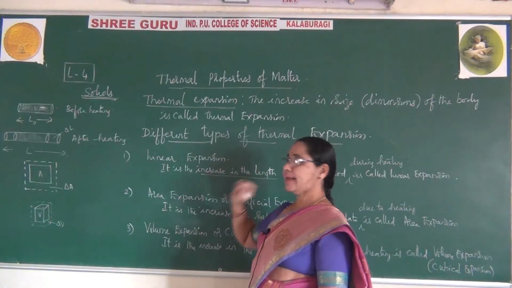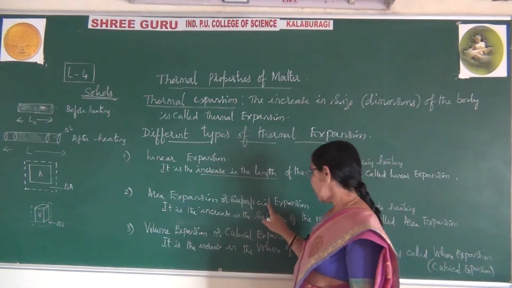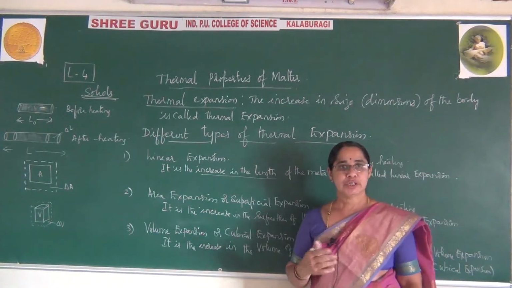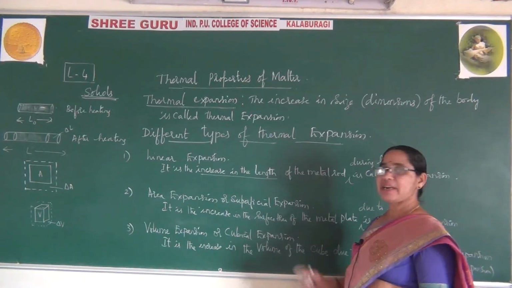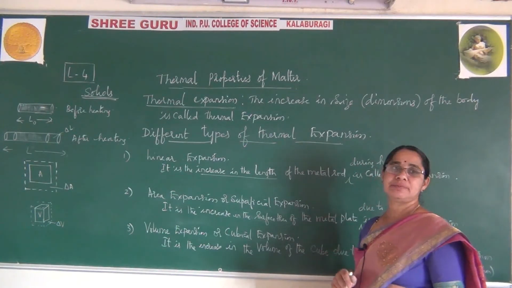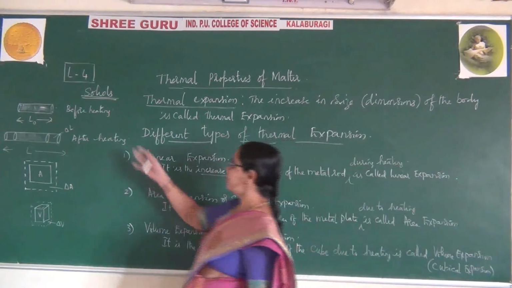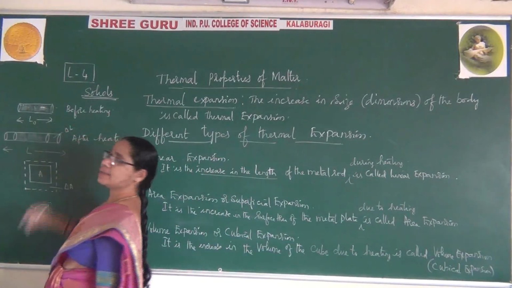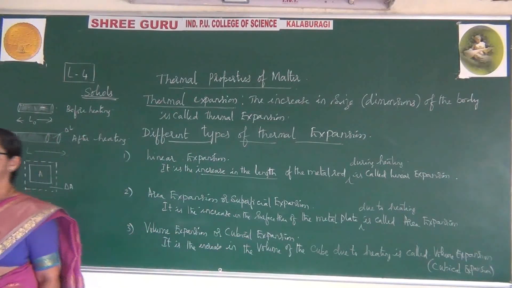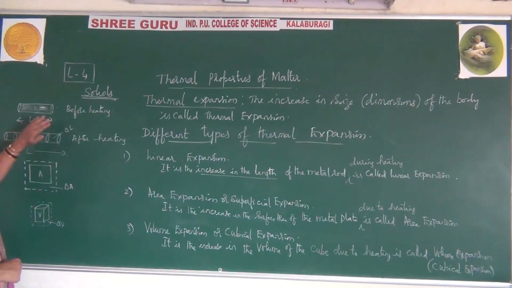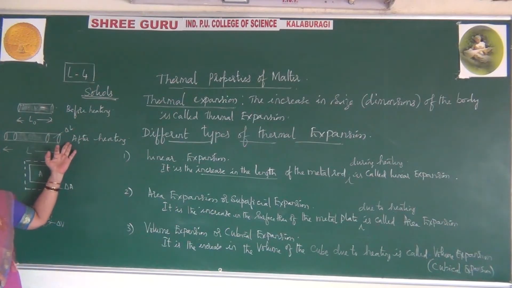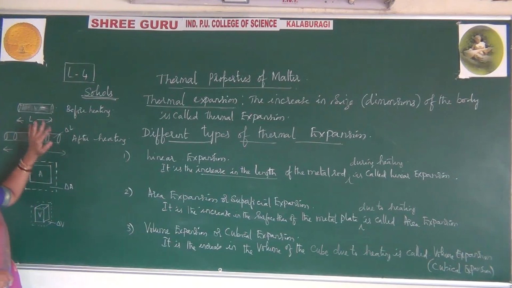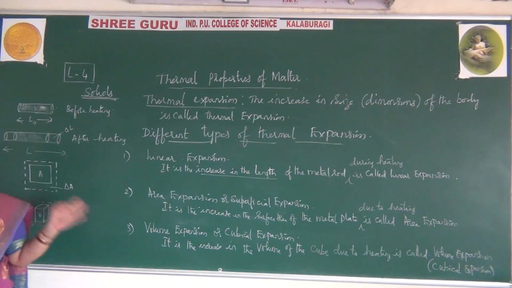One is linear expansion, the second is superficial expansion, also called area expansion, and the third is volume expansion or cubical expansion. For these three I have drawn these figures, showing the position of the rod before heating and the changes observed after heating, and how breadth and height have been neglected. So you are only considering the increase in length.